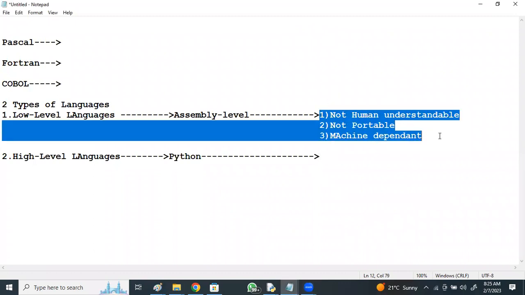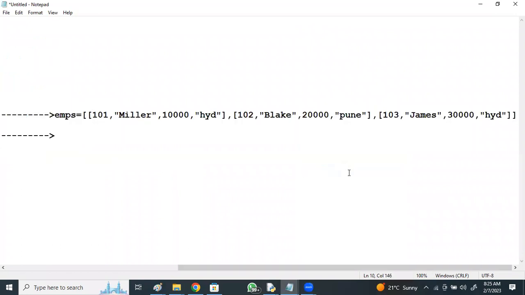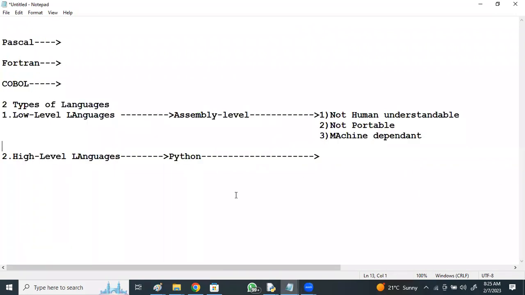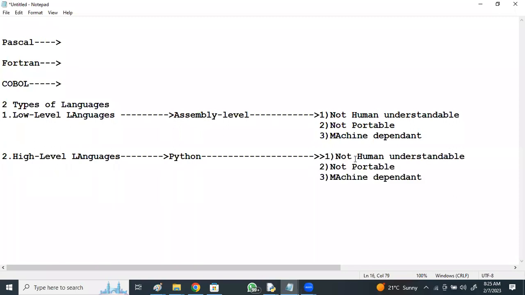They are portable and machine independent, can run on all the hardwares and all the operating systems.